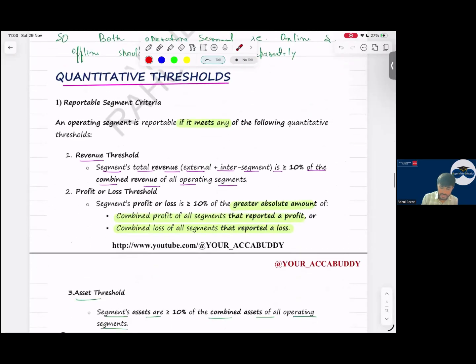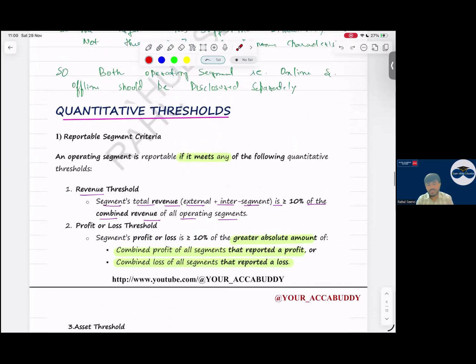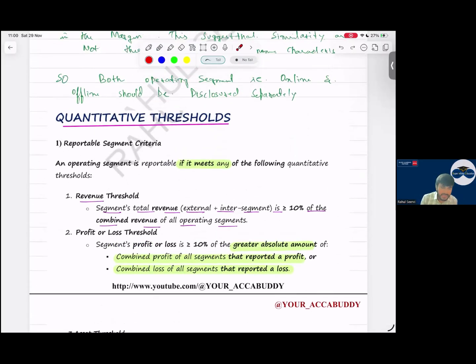Then quantitative thresholds. Once we have decided it is an operating segment and we have aggregated, we have to decide whether we should report it or not, yes or no. See now, reportable segment criteria. An operating segment is reportable if it meets any of the following quantitative thresholds.